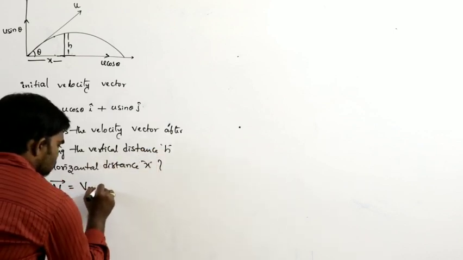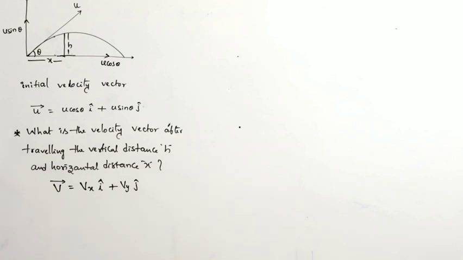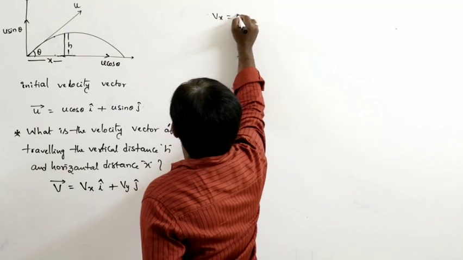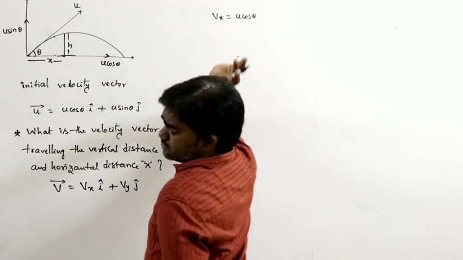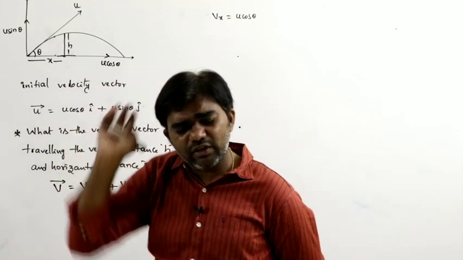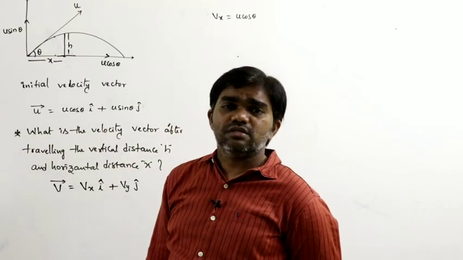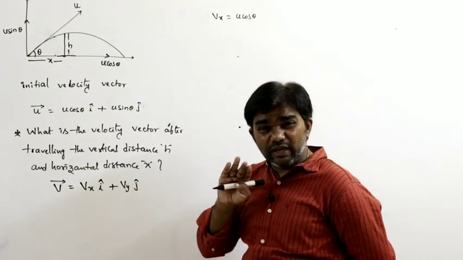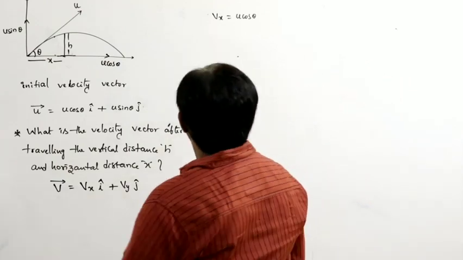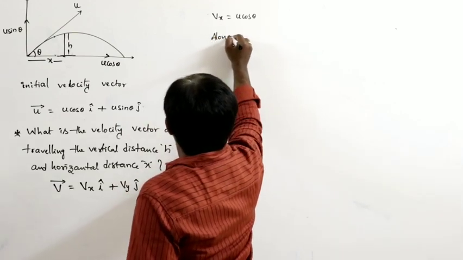V bar equals vx i plus vy j. What is vx? The horizontal component of velocity, vx, does not change. Whatever the horizontal distance, whatever the vertical distance, whatever the situation, the horizontal component of velocity u cos theta always remains constant. Its value never changes. So vx equals u cos theta, and vy, that means along vertical direction.